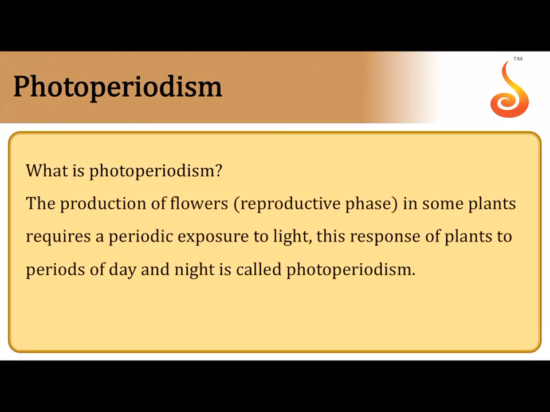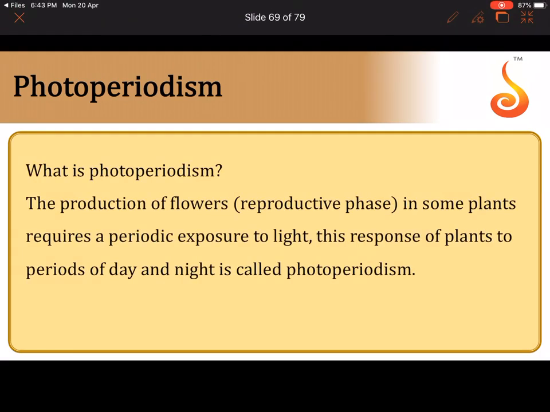The next one is photoperiodism. What exactly is the meaning of photoperiodism? Photoperiodism is a condition in which there is flowering only if there is a particular exposure to light. It may be natural light, it may be an artificial light. If you expose the plant for a particular period of light, only then it will flower. That is referred to as photoperiodism.